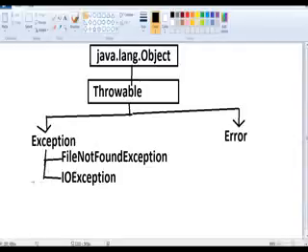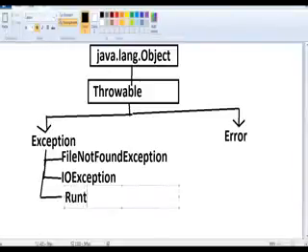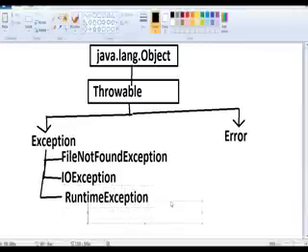Again, we have runtime exceptions. In RuntimeException, again we have subclasses. What are the subclasses?